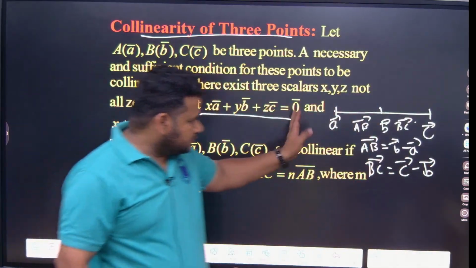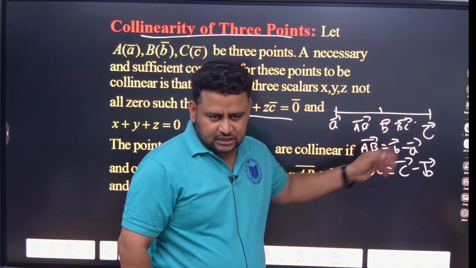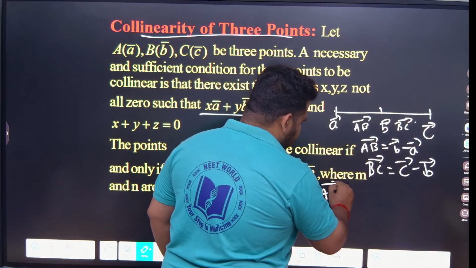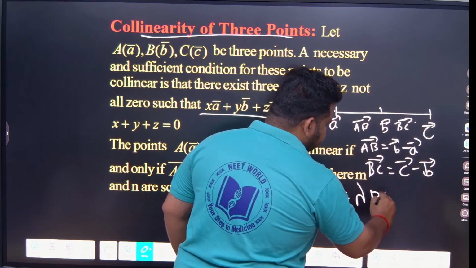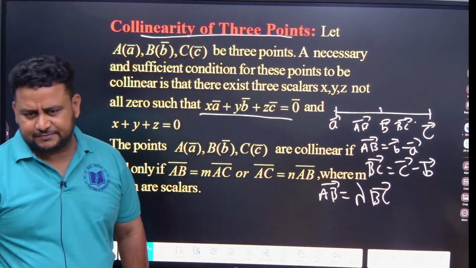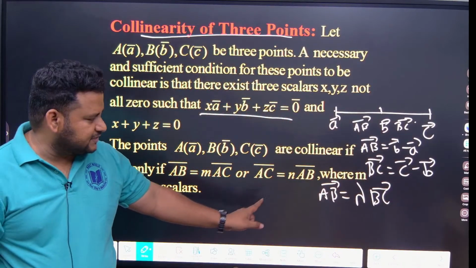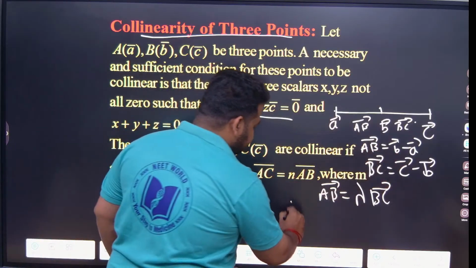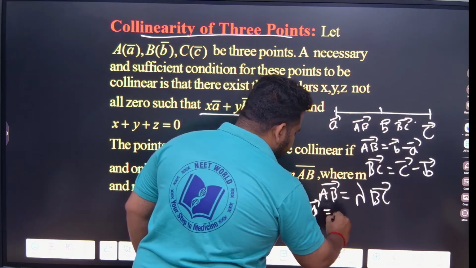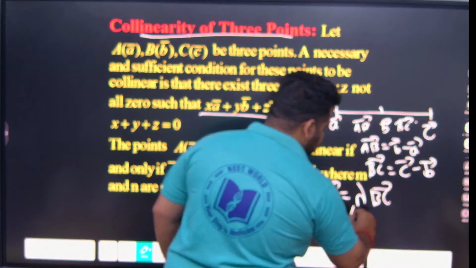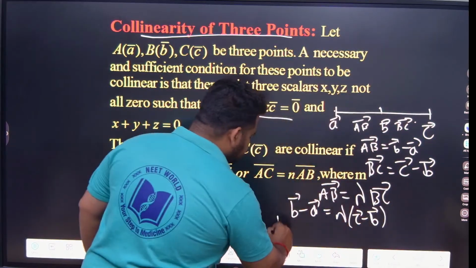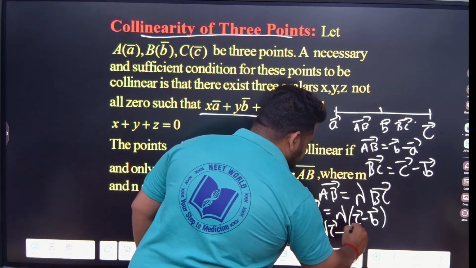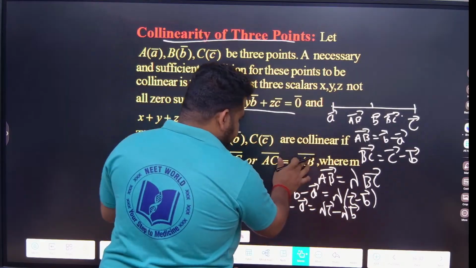Now, they are collinear points. That means they are definitely parallel also. So I can write AB is equal to lambda times BC. Can I write it or not? I can write it like this. But what is the value of AB? B minus A. And lambda times BC is lambda times C minus B. So B minus A is equal to lambda C minus lambda B. Correct till here? Understood?